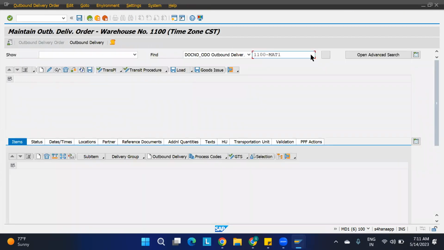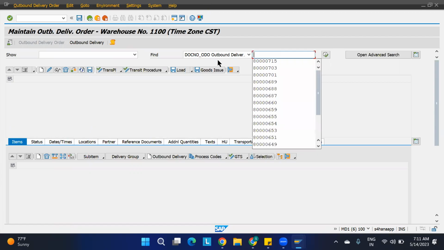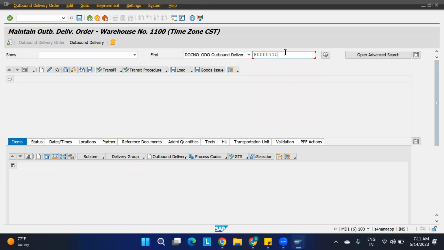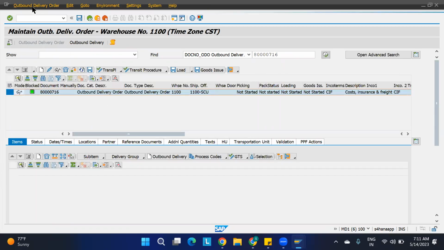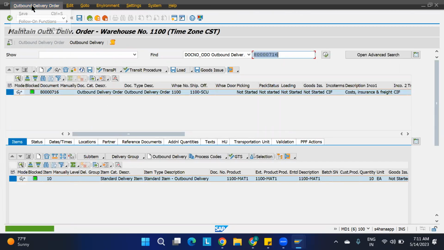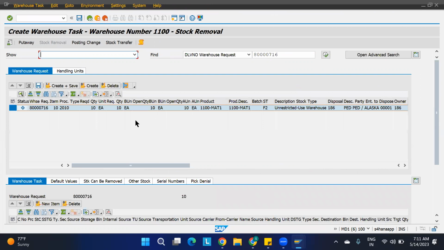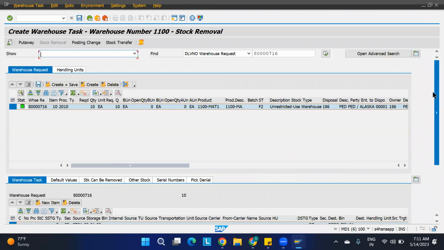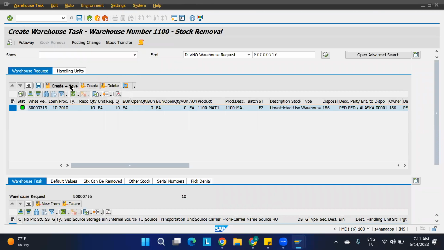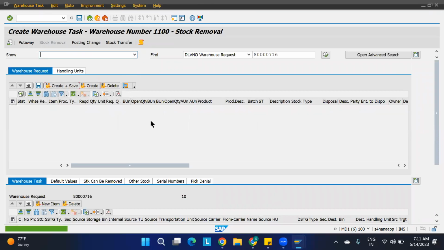Give this outbound delivery 716. Execute. So go to the outbound delivery, follow-on functions, warehouse task. So I'll say create here. It is creating. Okay, it is creating. I'll create, save. Because why it is taking, I'm telling you, because it is going through some what is that